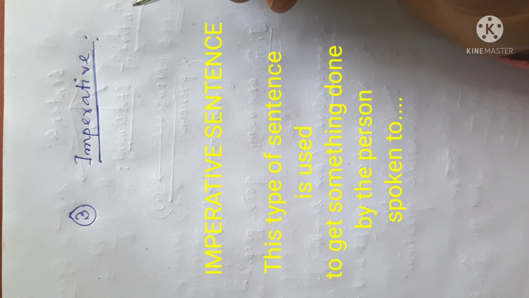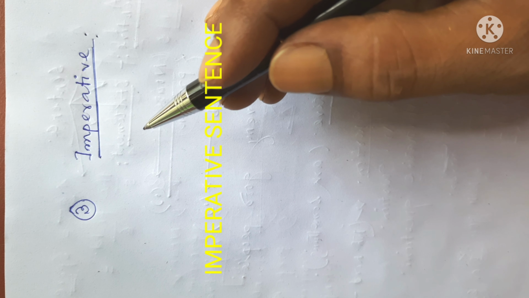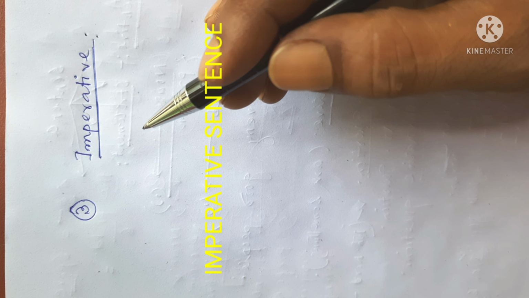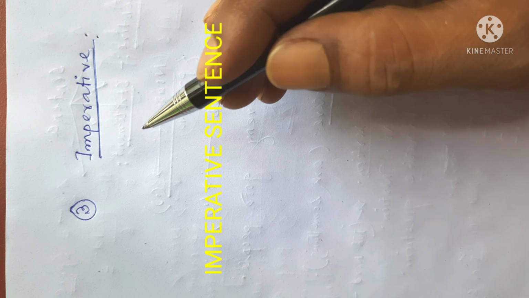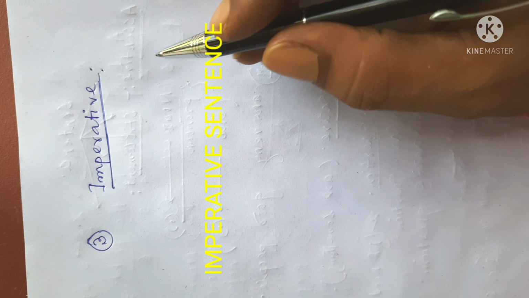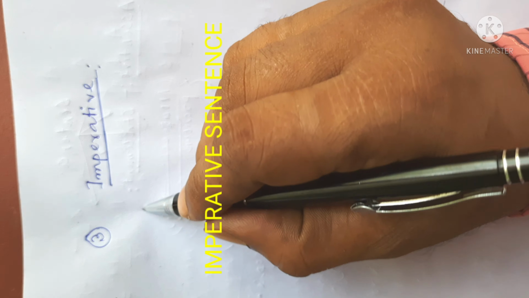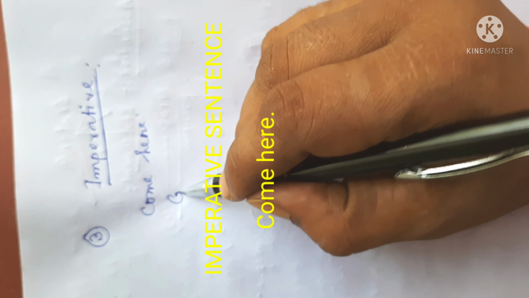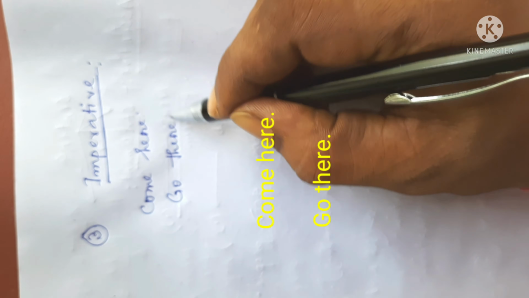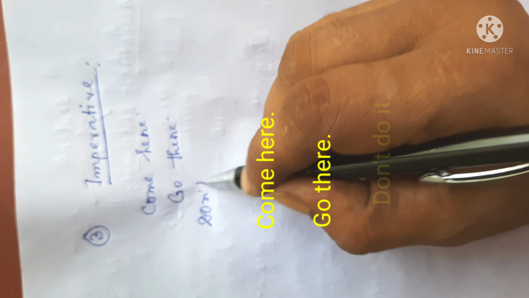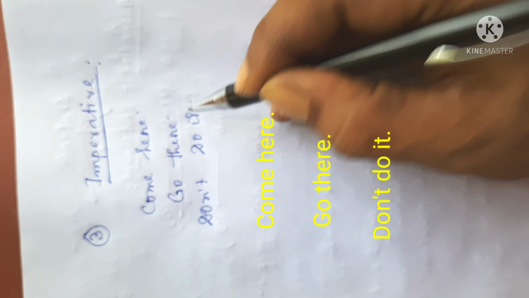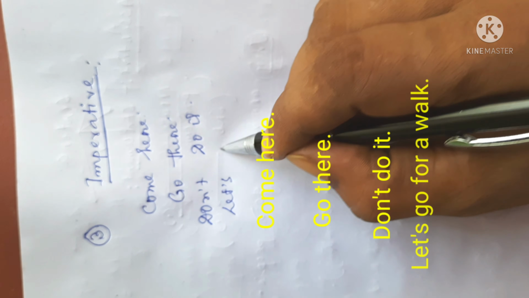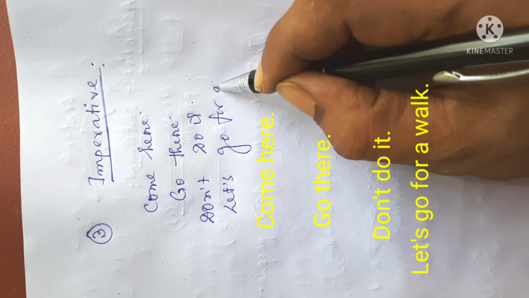When we want someone to do something in our daily life, that is in the category of imperative sentences. We may give examples. Come here. Go there. Don't do it. Let's go for a walk.